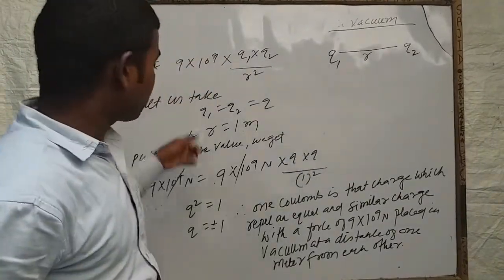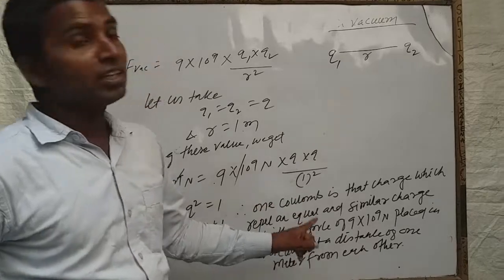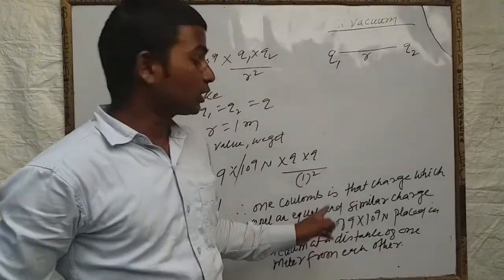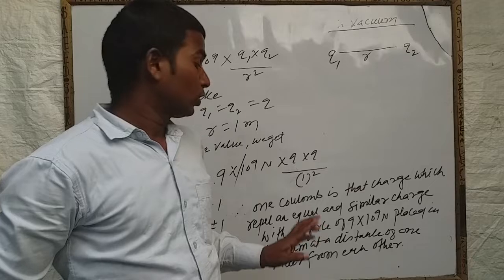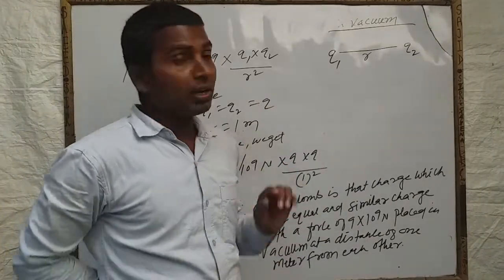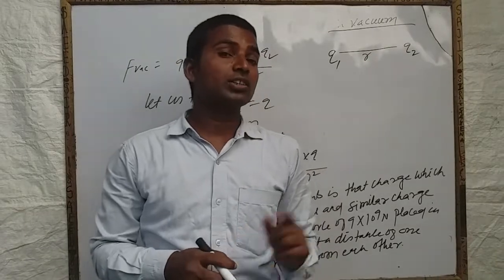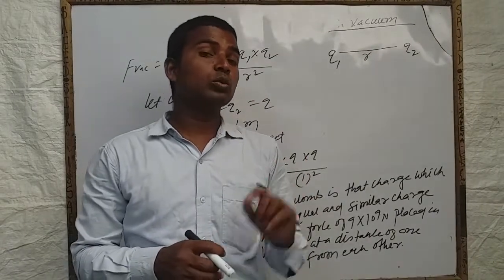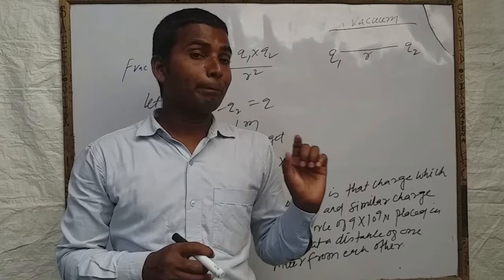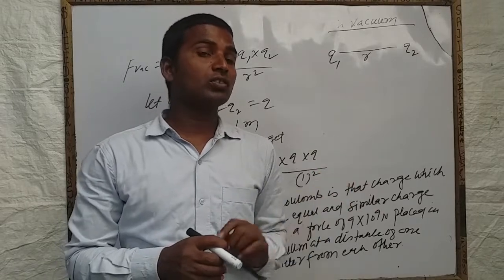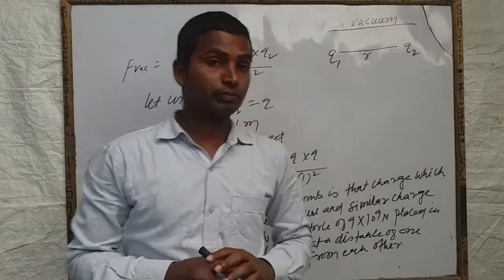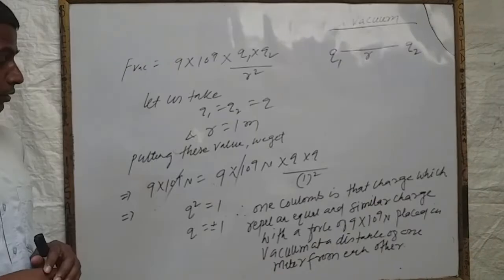So I have explained this only to explain the definition of coulomb so that you can learn it properly. So I think you would have remembered: 1 coulomb is that charge which repels an equal and similar charge with a force of 9 into 10 to the power 9 Newton, placed in vacuum at a distance of 1 meter from each other. Okay, you should write it.